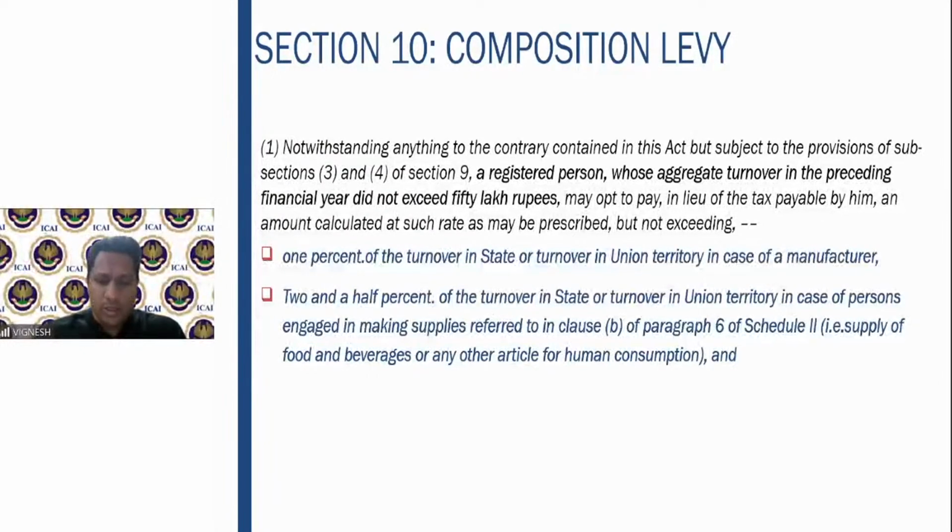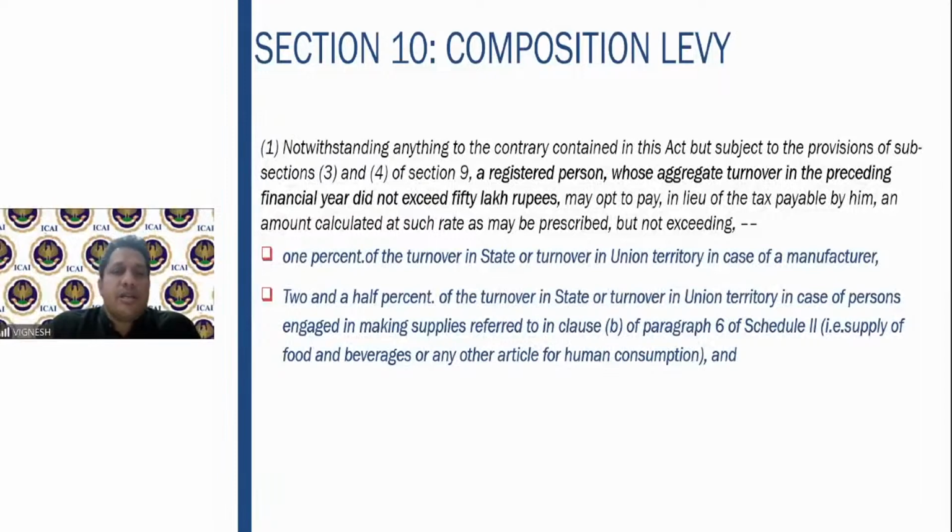That is why for the regular small scale entrepreneurs, this facility was given, which said that if you don't want to follow the complicated regular method, you can pay the taxes under the composition method, that is at a lesser rate, but certain restrictions are there. So what does the section say? Notwithstanding anything contained to the contrary, but subject to the provisions of 9.3 and 9.4. 9.3 and 9.4 means the reverse charge mechanism will continue to apply. Those provisions will continue to be there.